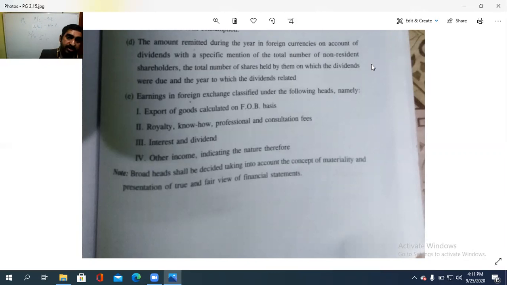Then the royalty, know-how and the professional and consultation fees, the interest and the dividend, other income including or indicating the nature thereof. So these are the things you need to keep in mind while preparing a profit and loss account or a statement of profit or loss.